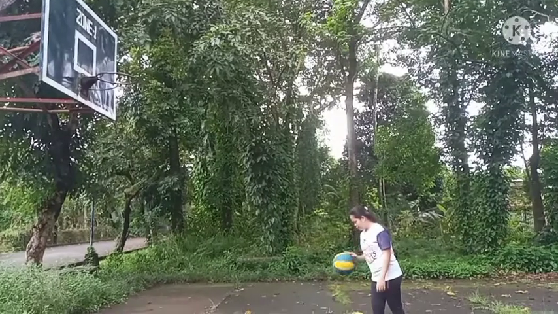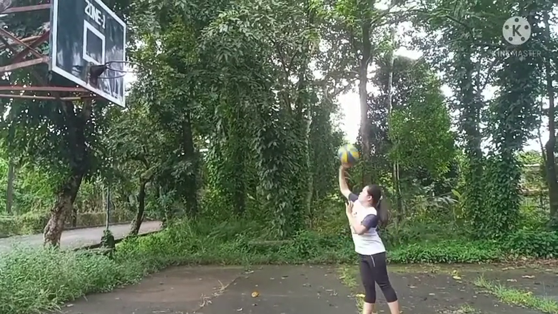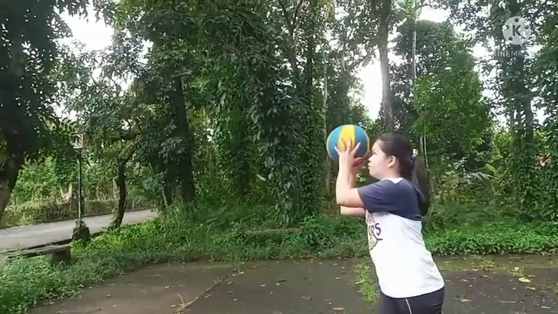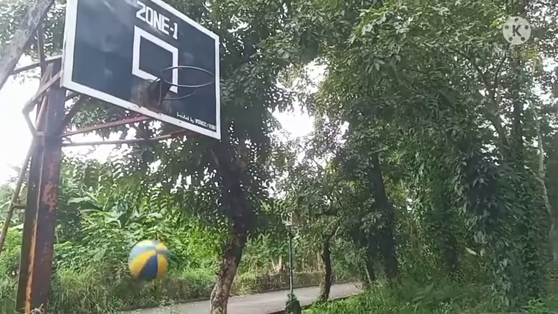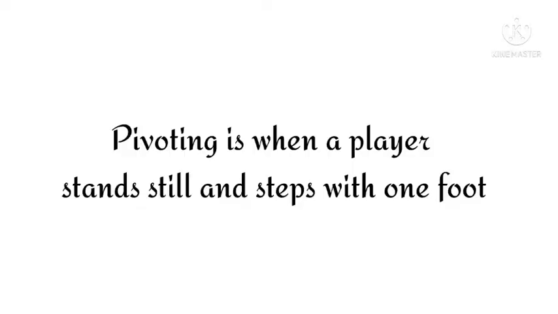And the last but not the least, basketball has pivoting also. Pivoting has 2 types, reverse pivot and forward pivot. Reverse pivot, the player pivots backward. For example, let's say the left foot is the pivot foot. Pivoting is when a player stands still and steps with one foot.